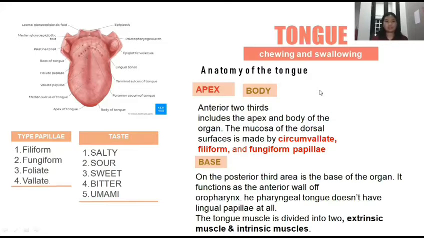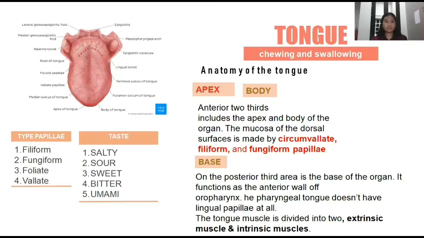Okay, next is Madi Kirana Chandra Putri, with my student ID number 200251168, and now I'm going to explain. So the tongue, in general, is a thin muscular organ that can be found within the oral cavity proper. The tongue is divided into three main parts. There are the apex, the body of the tongue, and the base of the tongue. The anterior two-thirds includes the apex and the body of the organ. The mucosa of the dorsal surface is made by circumvallate, filiform, and fungiform papillae. The lateral surface of the oral tongue has foliate papillae, formed as a series of vertical folds.